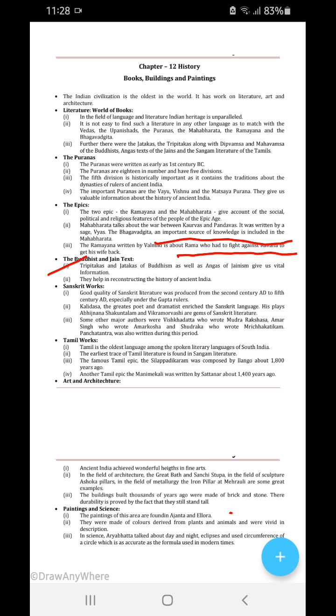In science, Aryabhatta talked about days and nights, and eclipses, much before Copernicus. He used the circumference of a circle, which is as accurate as the formula used in modern times. Before Copernicus discovered that the earth revolves around the sun, Aryabhatta wrote about it in the Surya Siddhanta. So India was much more ahead of the Europeans. Please remember that. This is the last chapter.